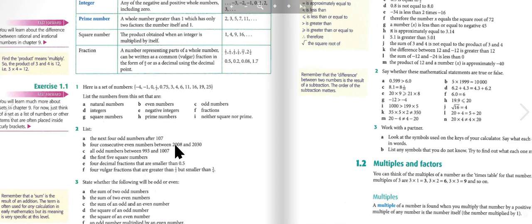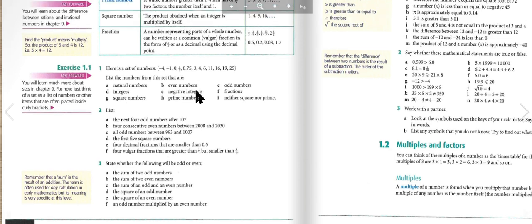So, list the next 4 odd numbers after 107. The 4 consecutive even numbers between 2008 and 2030. If you're wondering what consecutive means, consecutive just means right next to each other. So find 4 even numbers that are right next to each other between 2008 and 2030. All odd numbers between 993 and 1007. The first 5 square numbers.